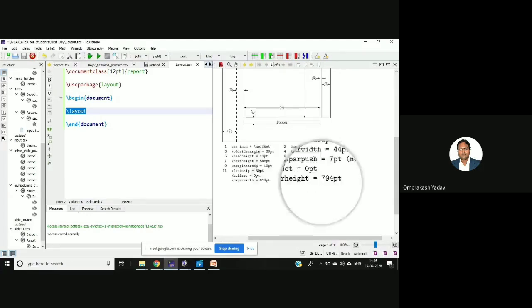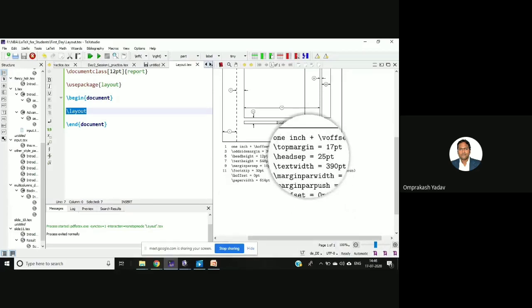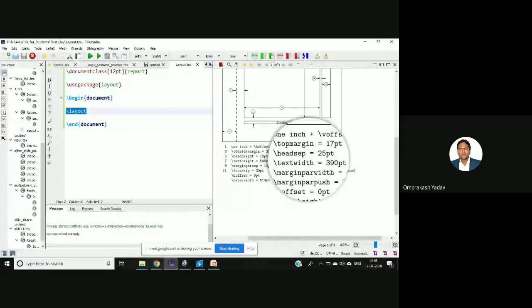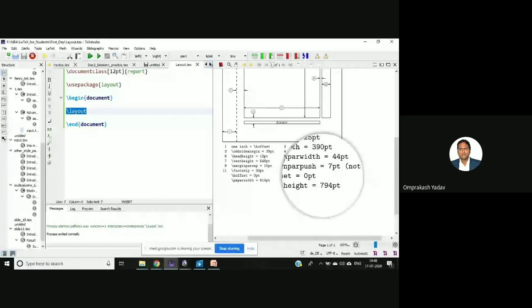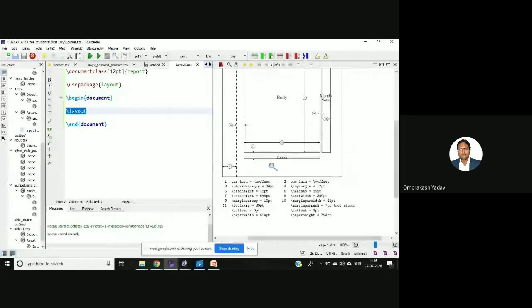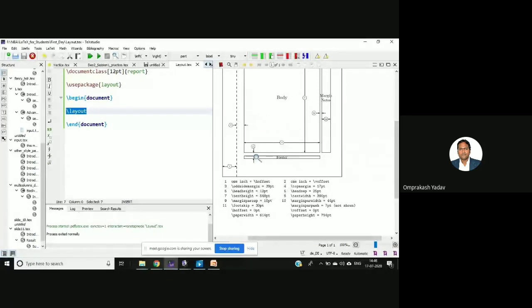If you see here, top margin is what? 17 point. It's mentioned over there. So normally in the university project guidelines, they will mention what the top margin will be, whether it's 17 point or 16 point or 20 point. So like that you can set the top margin from there. Head separator 25 point, text width is 390 point, right? Paper height 794 point. If you see here, this is the footer part, below is the footer.